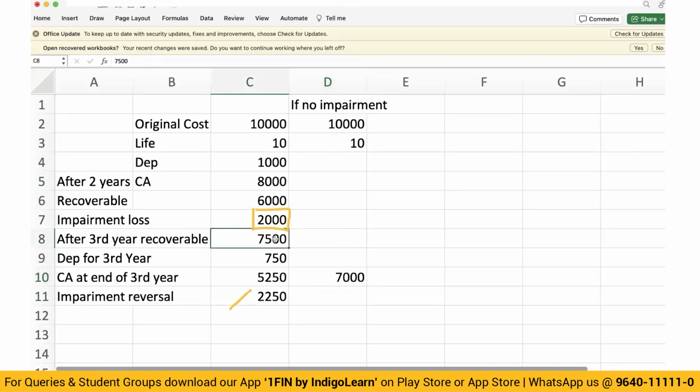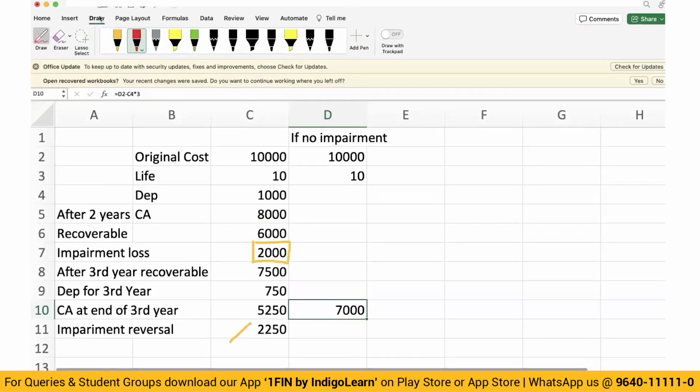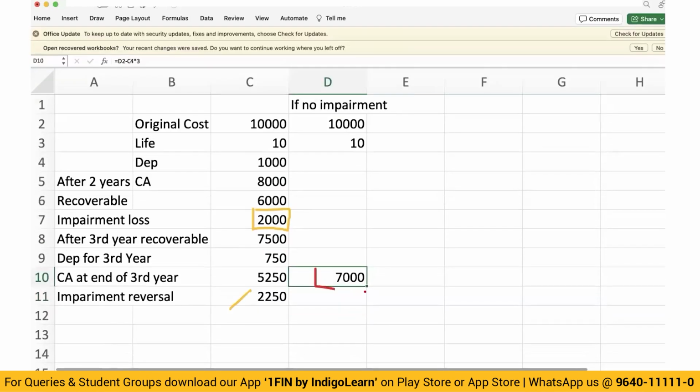Recoverable amount is 7,500. So what the standard says is, I cannot take it beyond 7,000. I have to restrict my calculation to 7,000 only. This is the maximum amount I can show my asset value. I cannot show it at 7,500. I have to show it at maximum of 7,000, and reversal should not exceed 2,000. So how much can I reverse here?